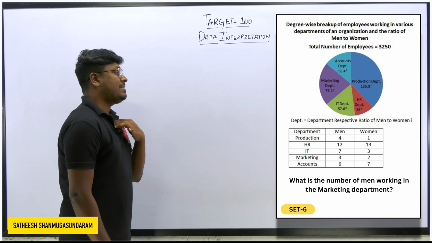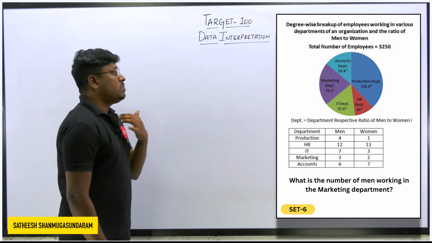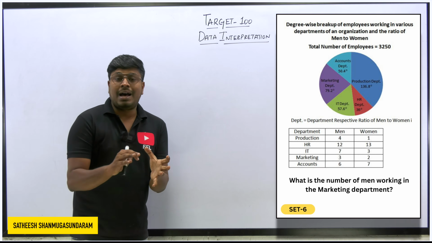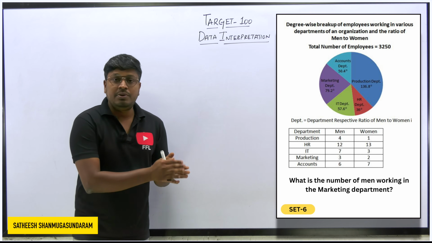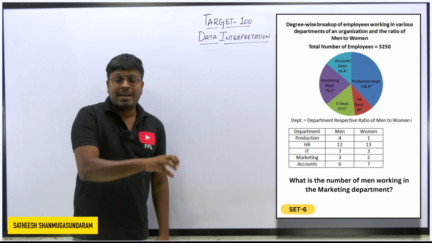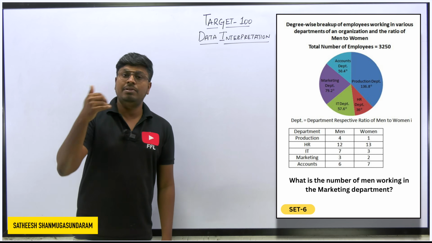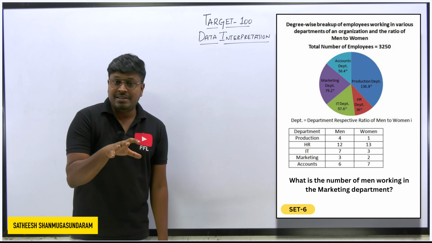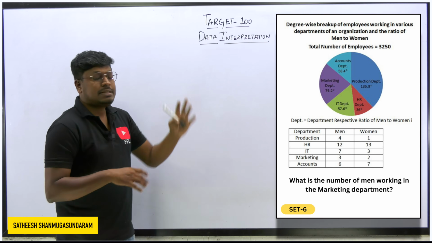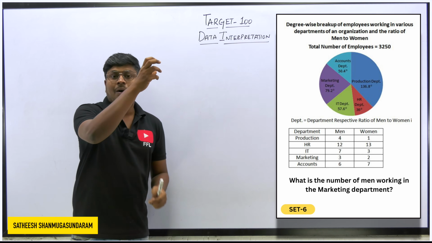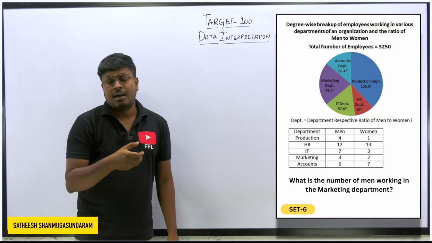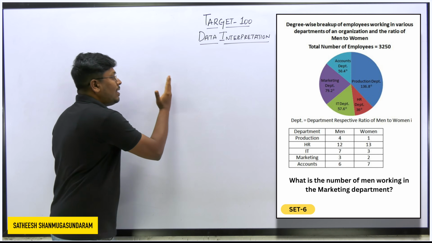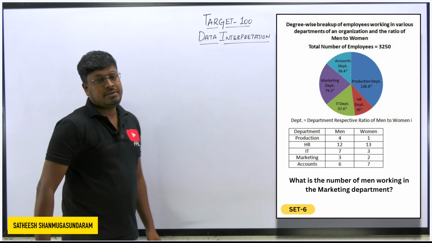So, an interesting question. One important thing to solve this question is that there are many different ways to solve a question if the values are given in degrees. Some students convert all the degree values initially into percentages, and then they solve the question. That is one way of solving. Another way is that some students, without solving all 5 questions initially, find how many men are working in all the departments and how many women are working in all the departments. After finding all the men and all the women, they start solving the questions from question 1.